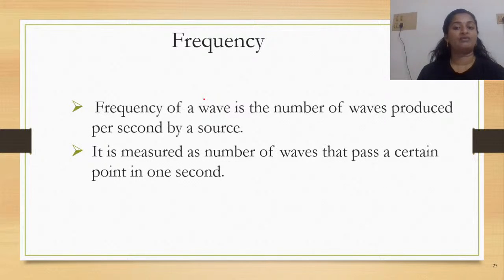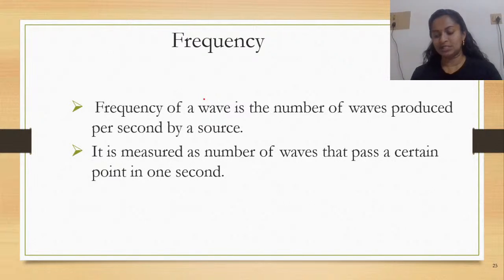So frequency of a wave is the number of waves produced per second by a source. In other words, it is measured as the number of waves that pass a certain point in 1 second. To understand this definition, imagine a line here and the waves passing through the line, which is a fixed point.